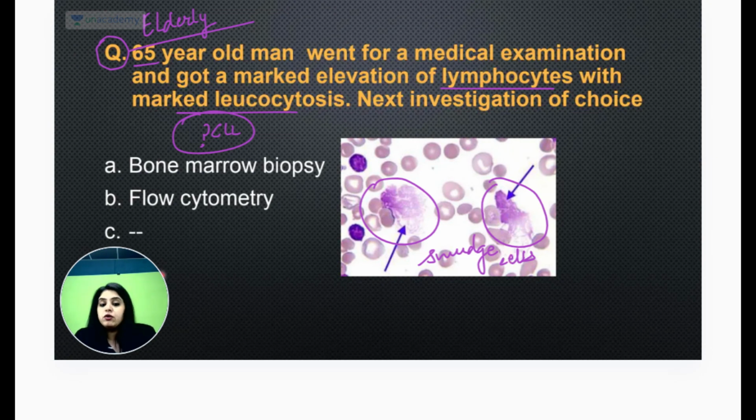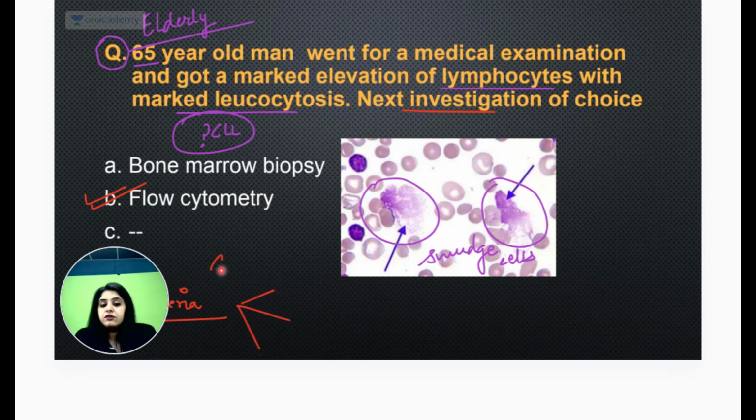Can you quickly recall for me what is the criteria for CLL? And wherever I put dash, the other options have not been recalled by the students as of now. But either way, there are some questions for which the answer is clear cut. Whatever may be the other options, we know that the next investigation or next step is going to be a flow cytometry. So what are the criteria?